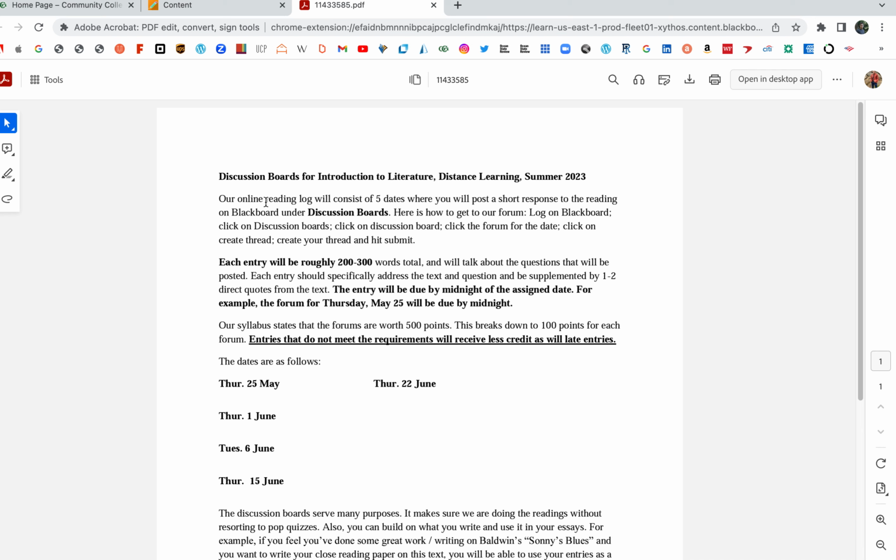Our online reading log, discussion boards, forums, I call them a bunch of different things, but it's all the same thing, consists of 5 dates where you will post a short response to the reading on Blackboard under discussion boards. And I'm going to show you how to get to this a few times. Here's how to get to the discussion boards. Log on to Blackboard, click on discussion boards, click on discussion board again, click the forum for the date, click on create thread, create your thread, and hit submit. So those are the step-by-step guidelines, and I'm going to show you here as well.